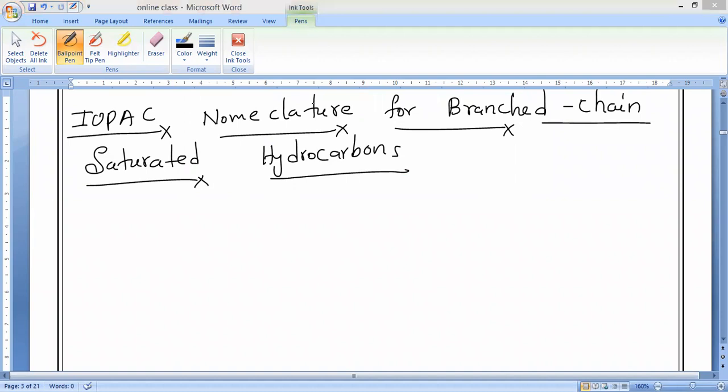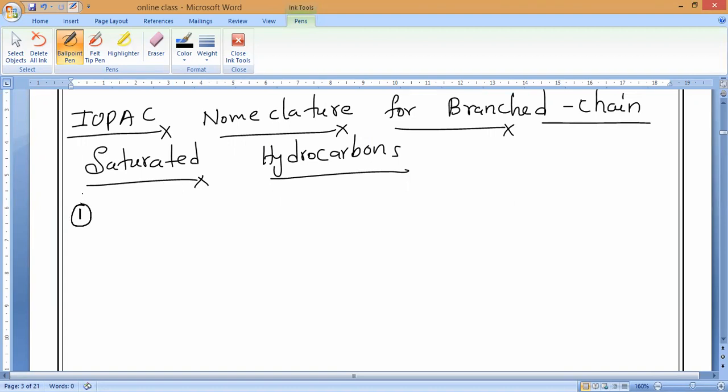Do you remember, in the offline class, I taught you the parental chain? We have to find the parental chain. So what is the main chain, the parental chain? That is what we will study here. What is the parent hydrocarbon? If you identify it, they will ask you that only. So in a given compound, what is the parent hydrocarbon? Let us find how to see it.